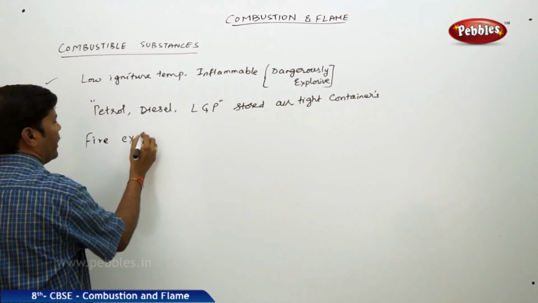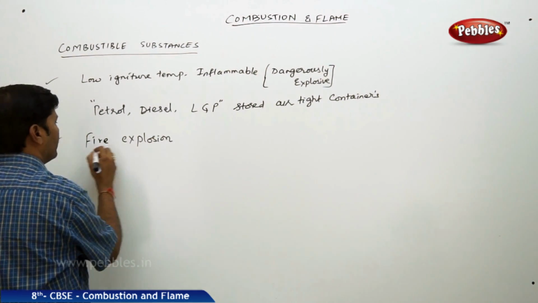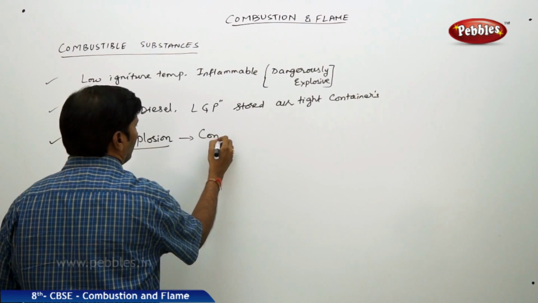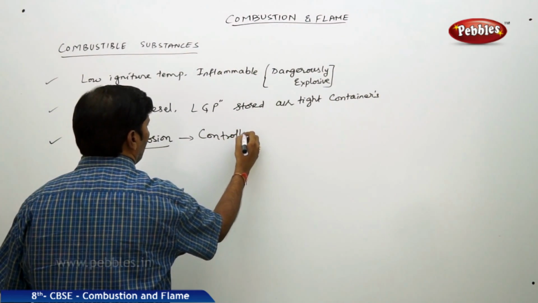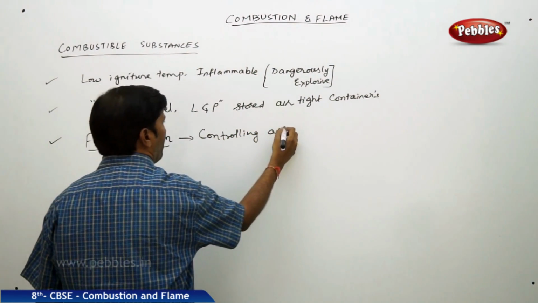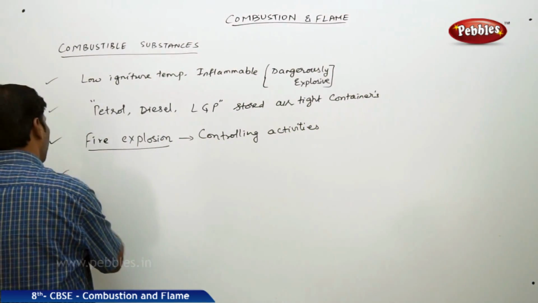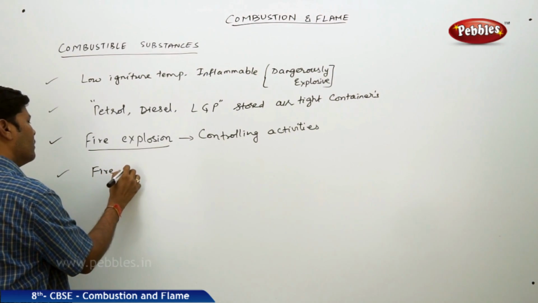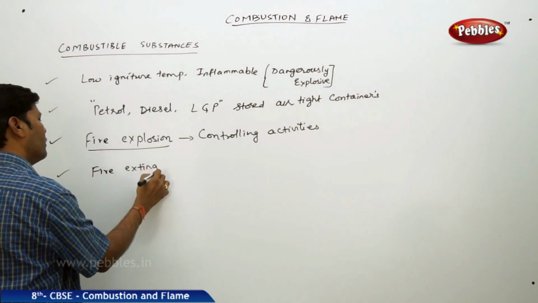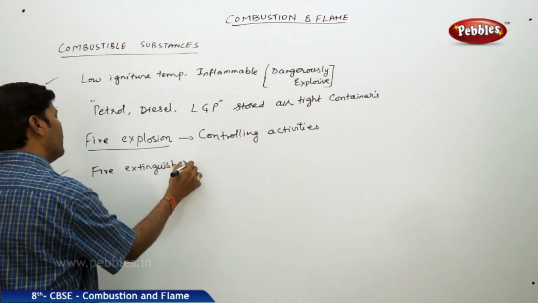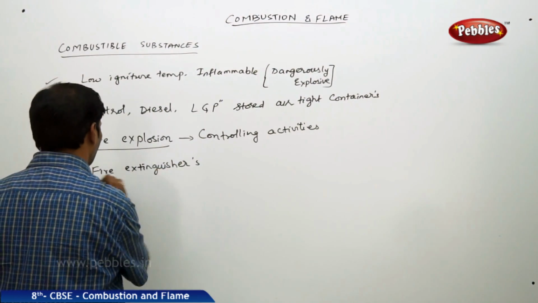Suppose there is a chance of fire explosion, then how to control it? Fire explosion controlling activities. To control the fire explosion, we need fire extinguishers.